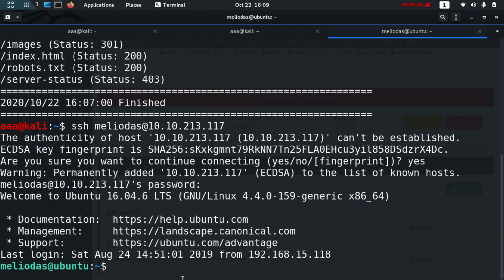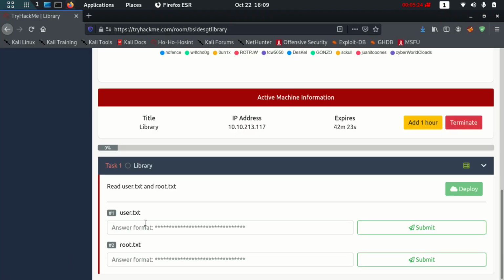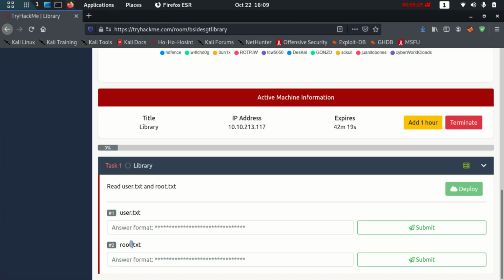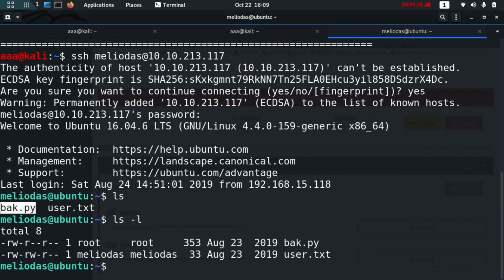So Meliodas, we are inside, and inside we have these .txt files which you can cat out and paste here, and that will be it. And for us to be the root, we need to do that part. There is one more thing you can see over here, which is back.py. That looks interesting, and the user for it is root, the owner is root. So there's nothing I can do over here. I can just read it, I cannot write it, edit it, or execute it. That is what is happening right now.